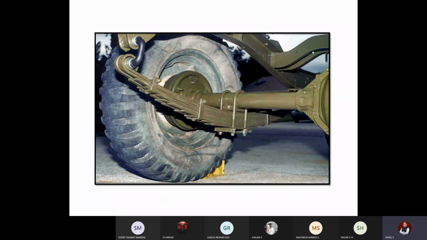Okay, you can see the arrangement in a vehicle, how this leaf spring will be there. As I told you, there are a number of strips. See, this is strip 1, strip 2, strip 3, strip 4, strip 5, strip 6, strip 7, strip 8. The ninth spring is the master leaf here. The last spring is the master leaf. Since there are many, you can see two clamps to keep them in position, and one central bolt to form it into a single assembly. Clearly you can see one end.